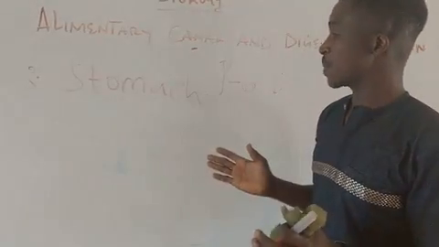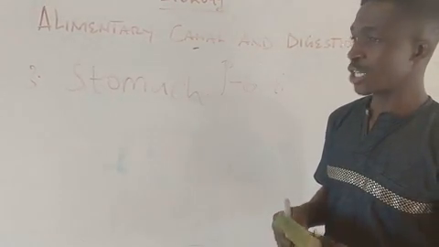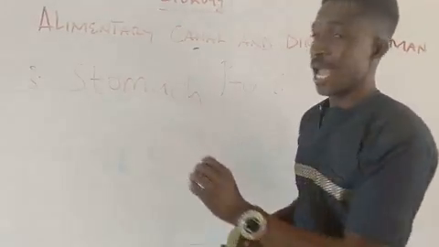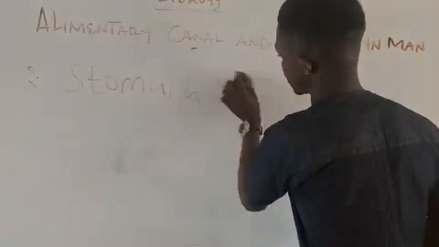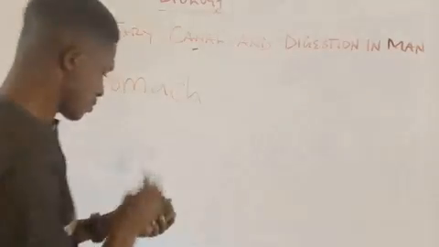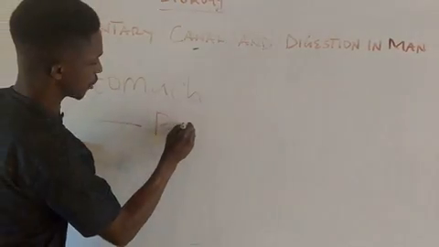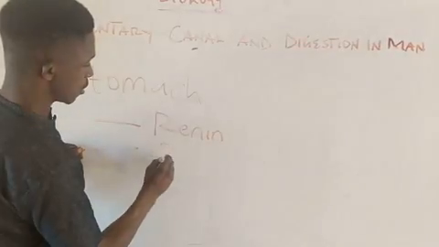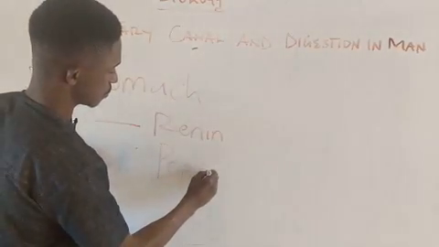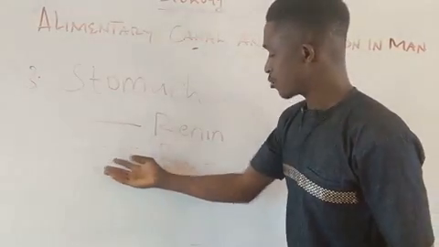And the function of this gastric gland is to secrete two enzymes. The gastric gland secretes a juice, and that juice contains two enzymes. The names of these enzymes are what we call renin, the renin, and we have pepsin. So these are the two basic enzymes we have in the stomach. We have renin in the stomach and we have pepsin.